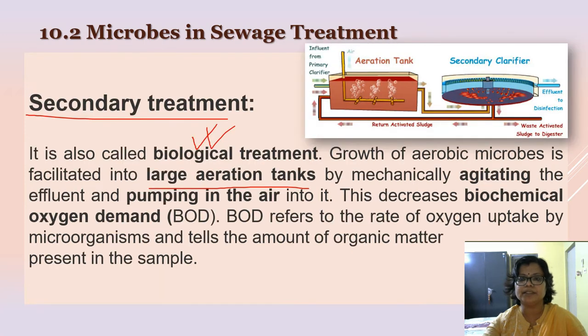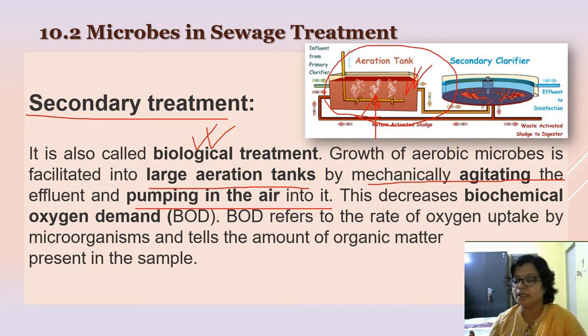In this large aeration tank, the wastewater is continuously mechanically agitated, and also air is pumped into it. Why? To accelerate the growth of the aerobic microbes. Actually, these aerobic microbes include the fungi and the bacteria.